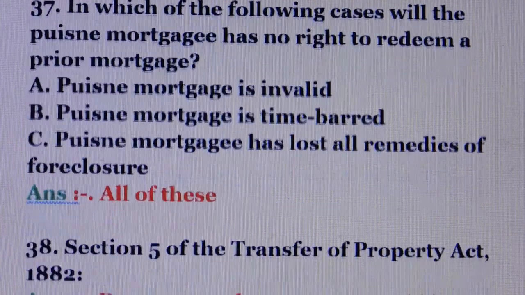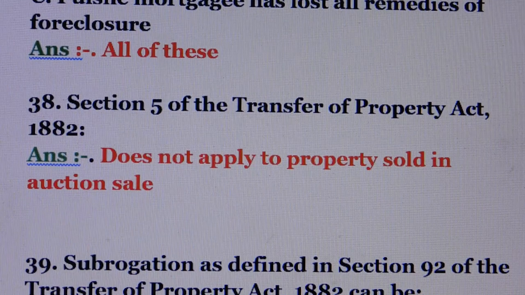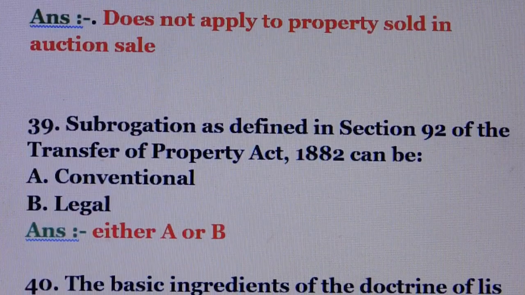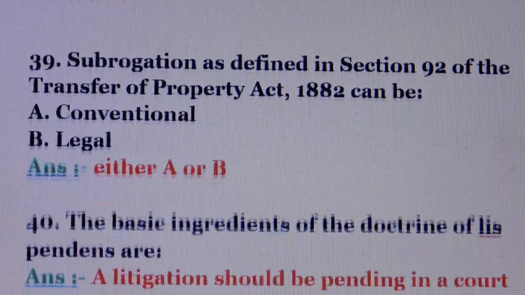Question number 38. Section 5 of the Transfer of Property Act, answer is, does not apply to property sold in auction sale. Question number 39. Subrogation as defined in section 92 of the Transfer of Property Act can be, answer is either A or B, means option number A conventional, option number B legal.